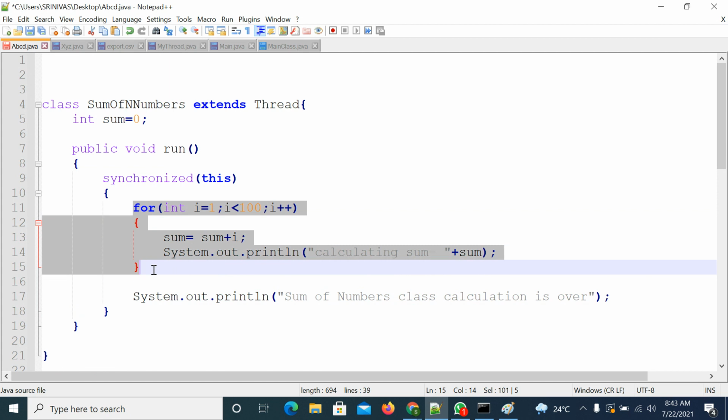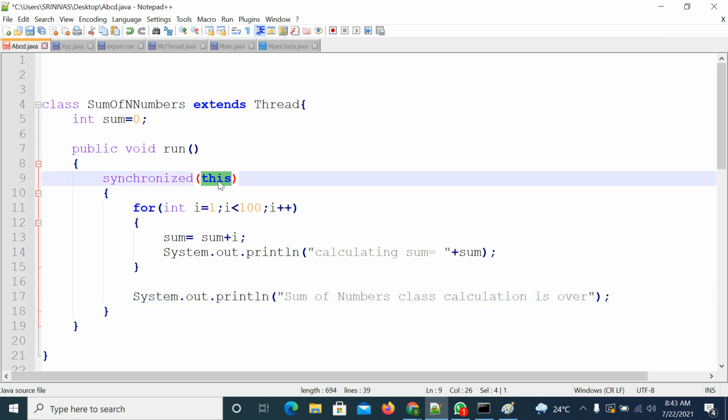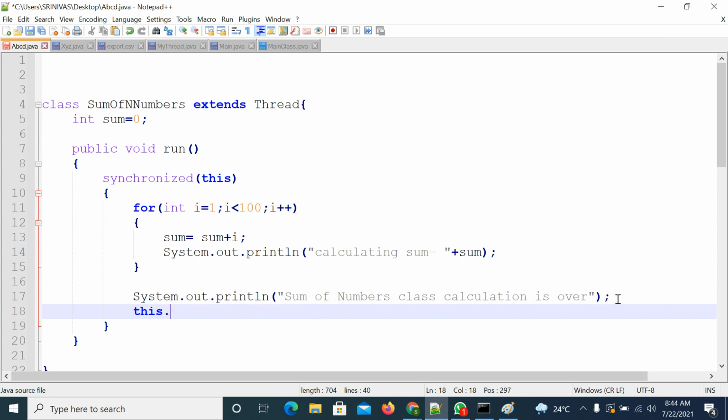After that you are calculating the sum, so your task is completed. Once your task is completed, what do you have to do? You need to notify. To whom do you need to notify? The threads that are waiting for this object. How to apply notify? You can apply this.notify, or you can directly call notify, which will apply on the current object only.